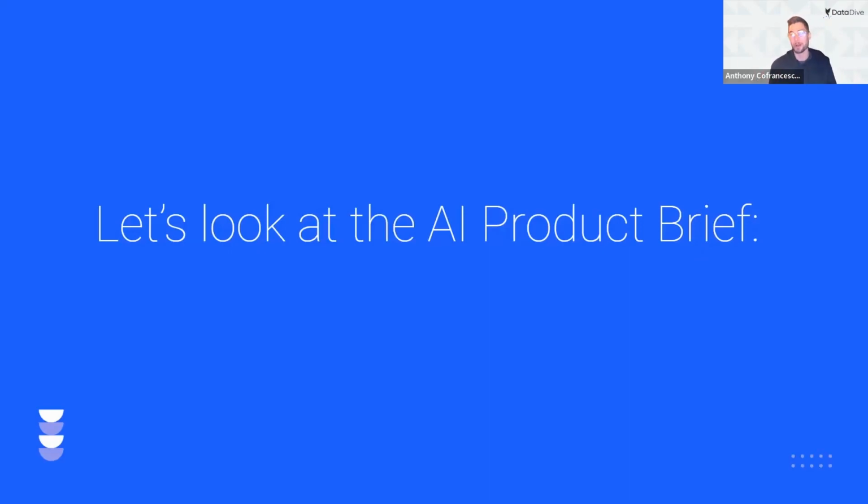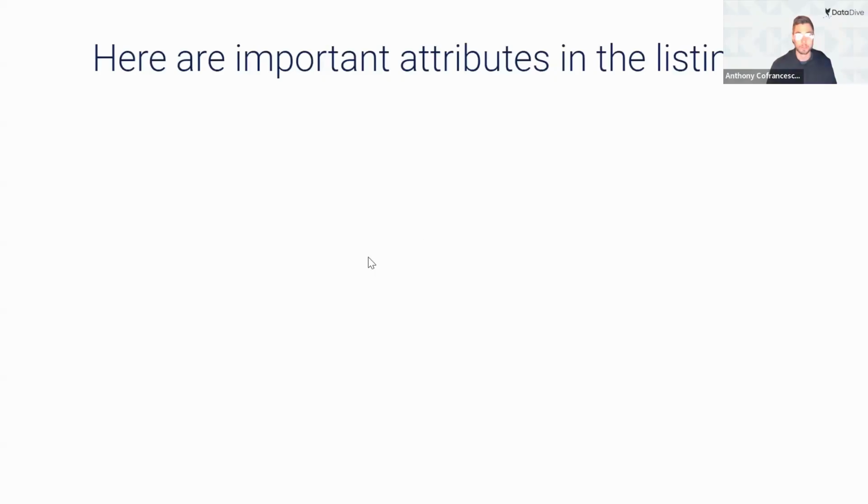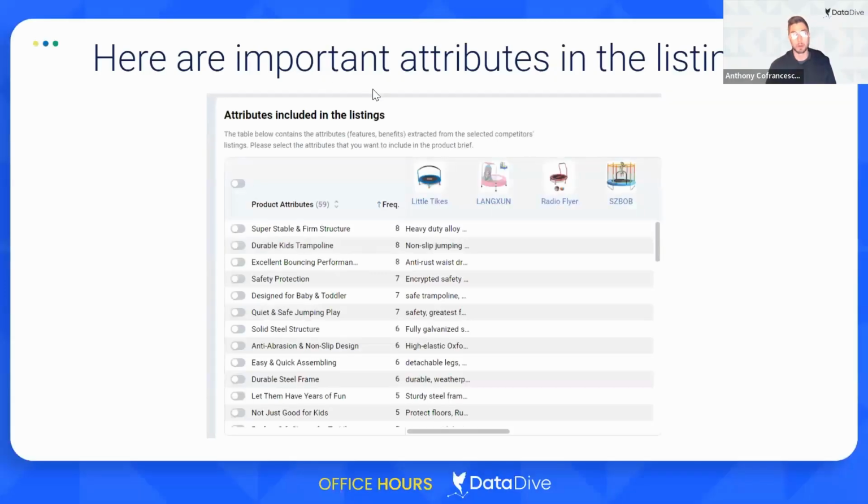the people who are doing well are reinforcing the key points that people want to see. And commonly, these are going to come up in either the product detail page or in the reviews. So if you run the AI product brief, like we showed you how to do last time, a lot of these features that I just talked about are reinforced in images. So they're talking about this being durable, about it being safe, non-slip design, easy to assemble.